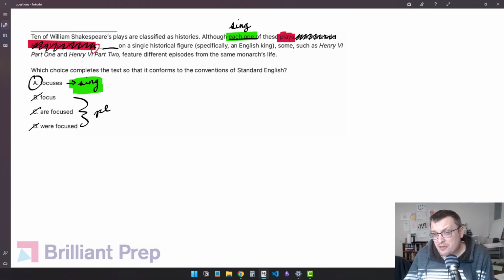Final point, you may have thought that the tense of the verb mattered here, and certainly we could have a conversation about that. But that's why I said in the beginning, the first thing to think about when you see verbs in choices is subject-verb agreement. In this case, regardless of what we think about the tense of this verb, the only option is A, based on that singular-plural decision. Could it be past tense like choice D, or a specific kind of present tense like A or C? Sure, but we don't have to worry about that, because once we determine it's got to be singular, there's only one choice left, and that's choice A.